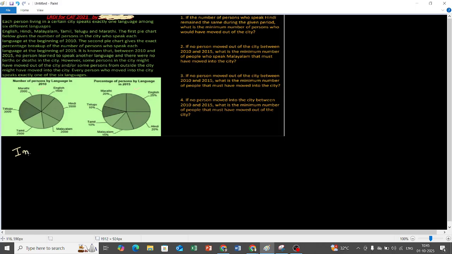So in 2010, how many people spoke Hindi? Tell me. In 2010, from this pie chart, how many people spoke Hindi?